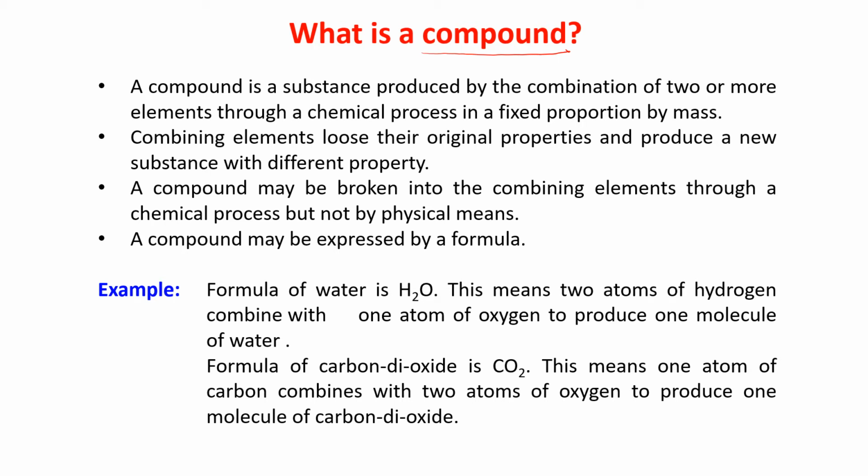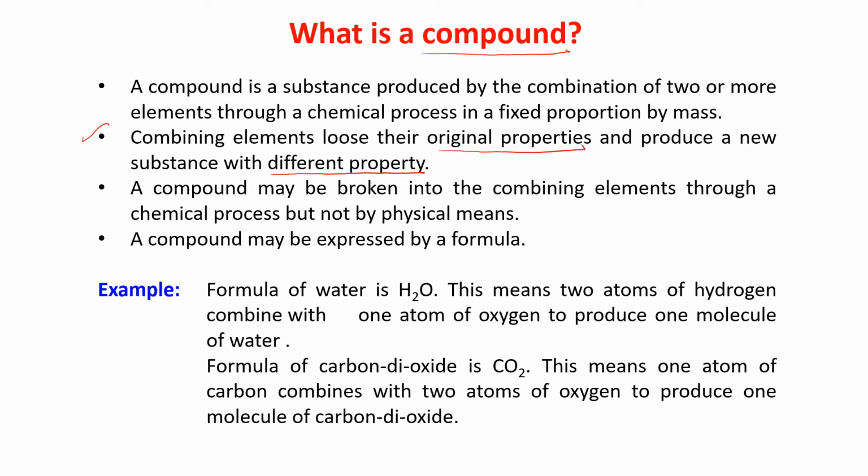Now, combining elements lose their original properties and produce a new substance with different property. That means the elements with which a compound is formed lose their original property, and it produces a new substance with new property.